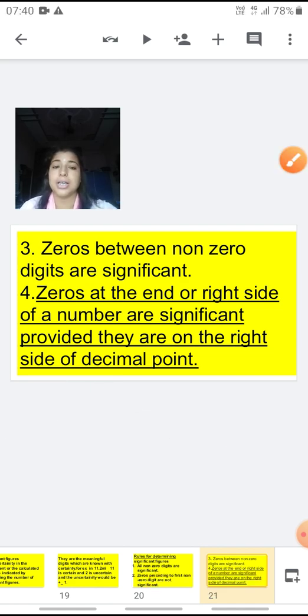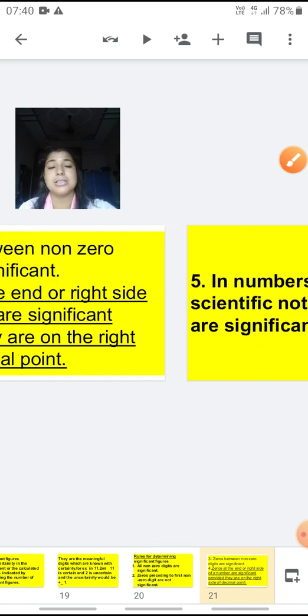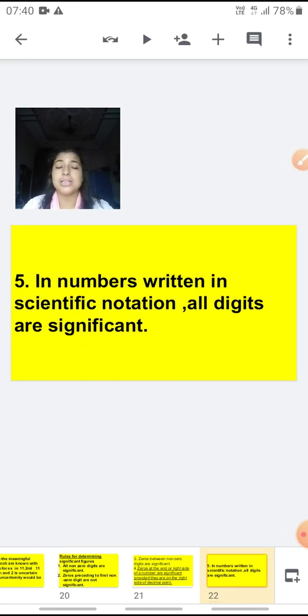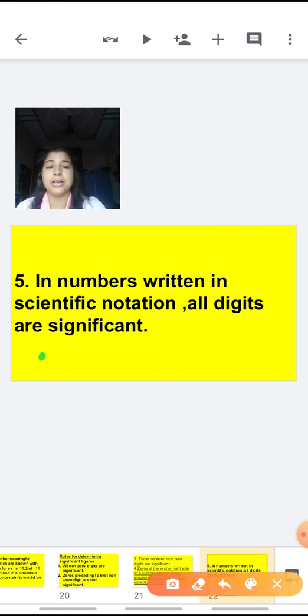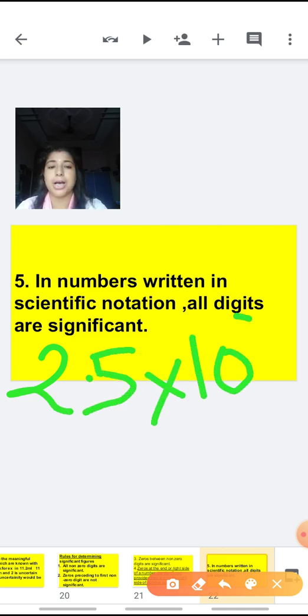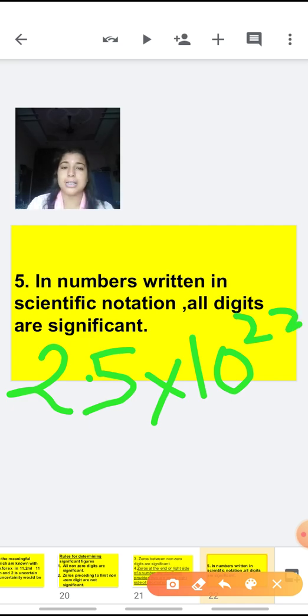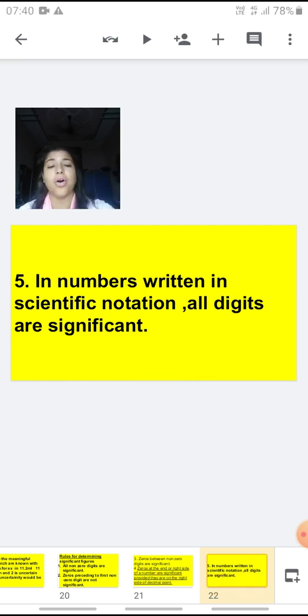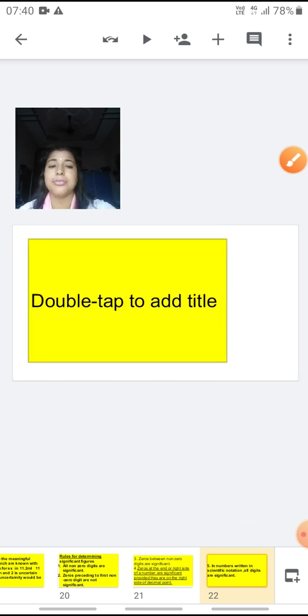This 0 is significant, and between two significant figures, if any other 0 also comes, then that will also be a significant figure. Now next, in numbers written in scientific notation, all digits are significant. For example, if I have written 2.5 into 10 raised to the power 22, then all the numbers present here are significant. We will not say that it is 22 zeros, so they are not significant. No, we will consider all these as significant figures.